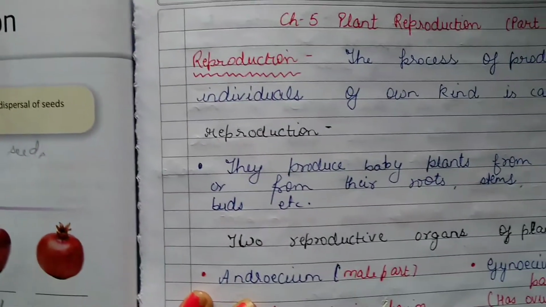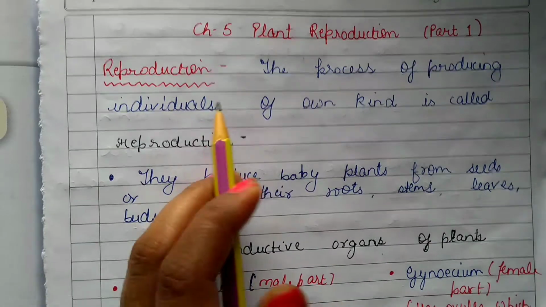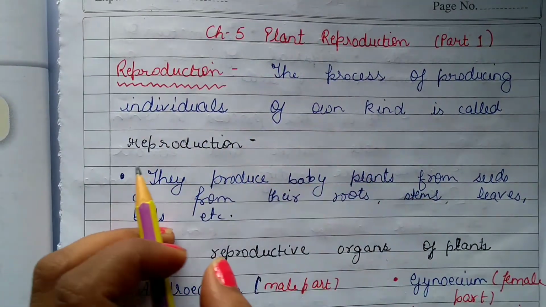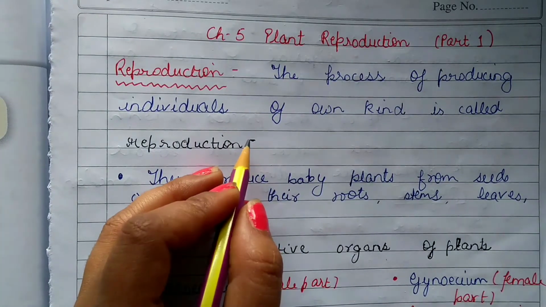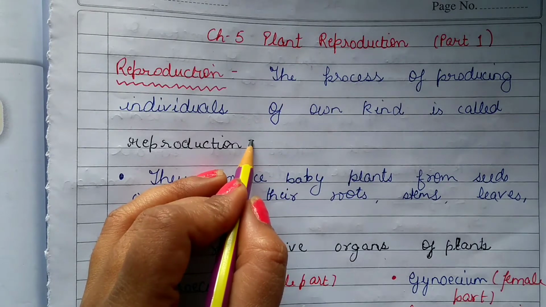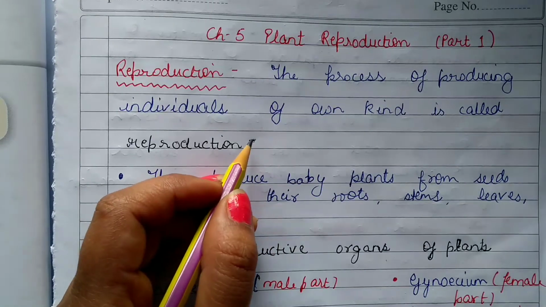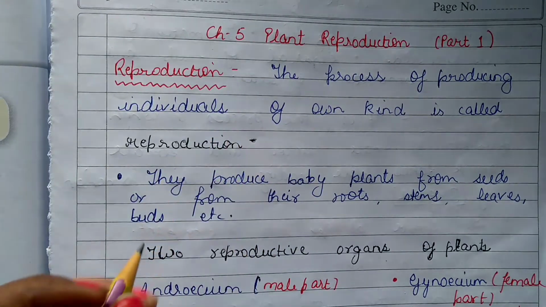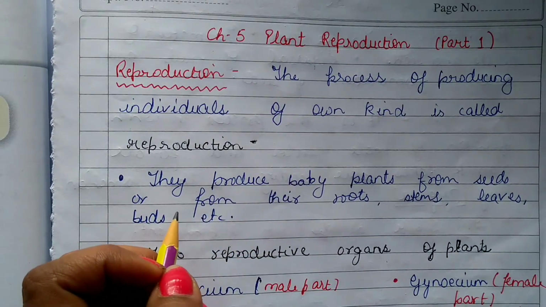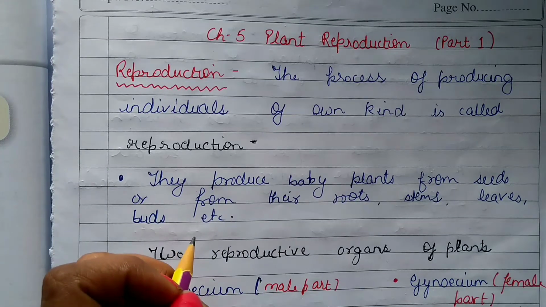Now starting with the definition, with the main topic of your chapter, that is reproduction. The process of producing individuals of own kind is called reproduction. In simple language, the process of producing young ones or babies is called reproduction. In this, we have to consider the reproduction in plants. They produce baby plants from seeds or from their roots, stems, leaves, and buds.